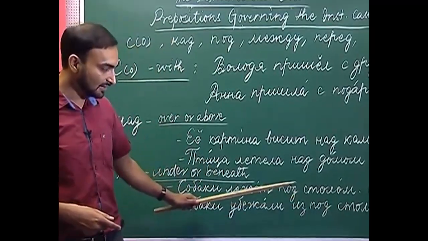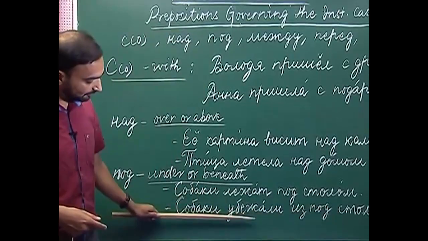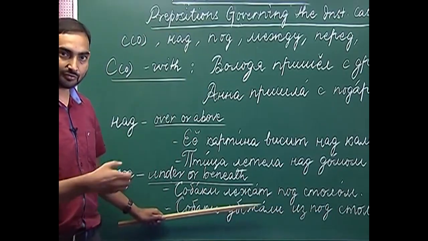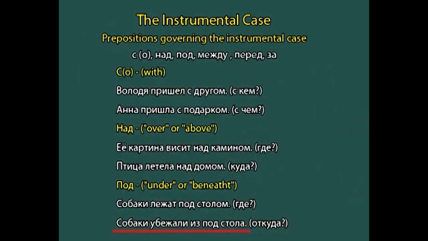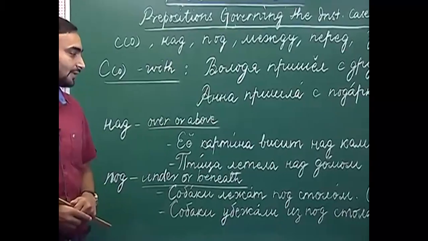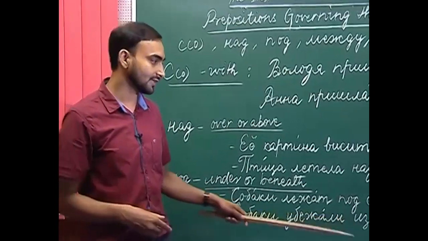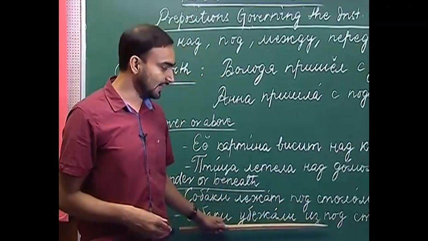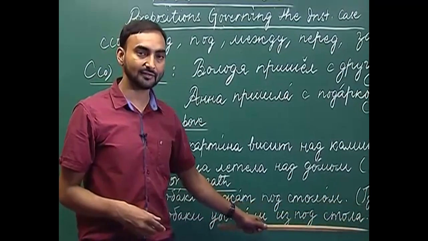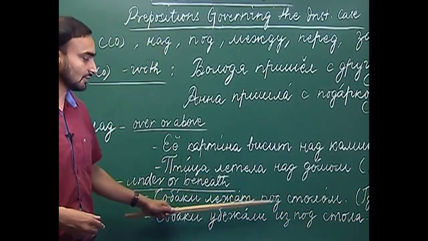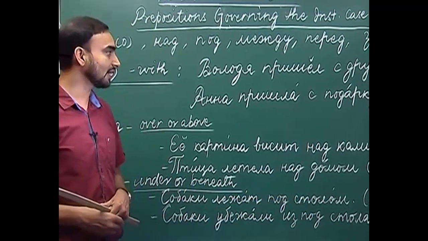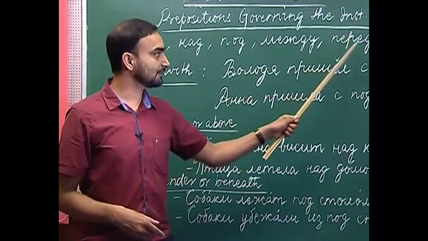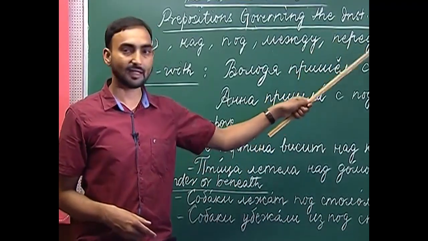So, here as you can see, we are using a verb of motion ubishach to run out of something. So, that is why we are using the genitive case of the noun pad. I hope it must be clear to you. So, when the question is atkuda and we are using pad, then we are using the genitive case. But if we are not using a verb of motion, then we are using the instrumental case. Now we will look at the rest of the three prepositions which are meshtu, perit and sa.